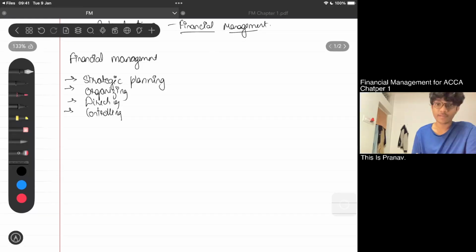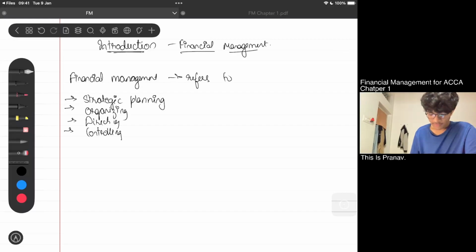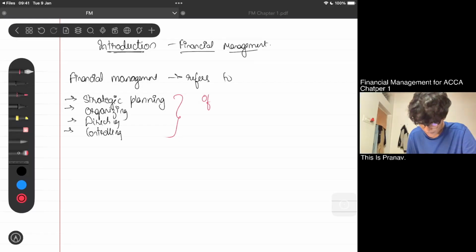What is financial management? Financial management refers to strategic planning, organizing, directing, and controlling of what? Of financial undertakings in an organization.